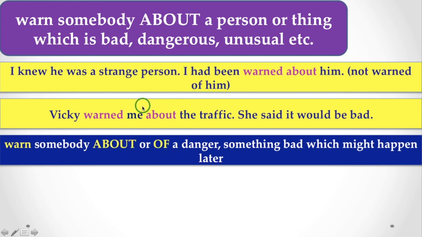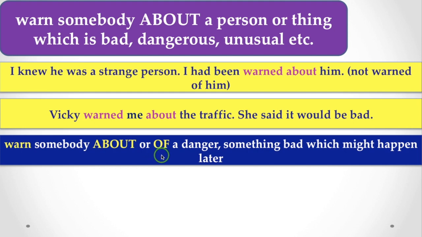But if you are quite sure about the person or something which is unusual, dangerous, bad, you definitely use about. But if you are not sure and it might happen later, there is a sense of futurity denoting some future thing, you can use either about or of.